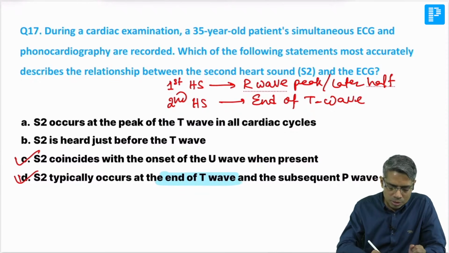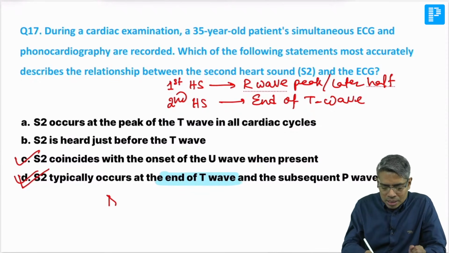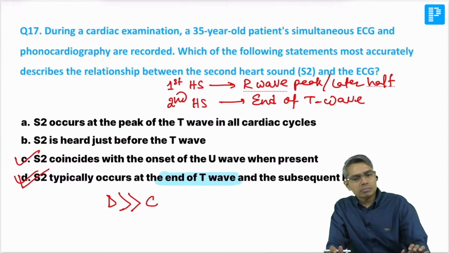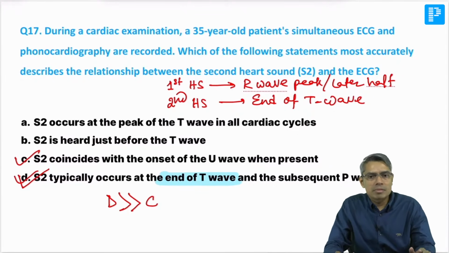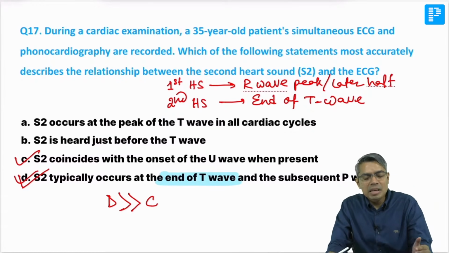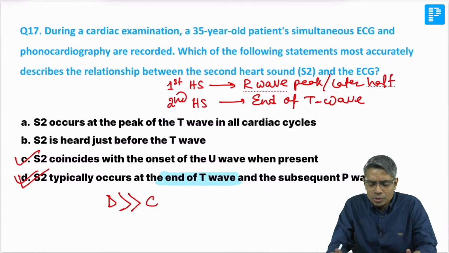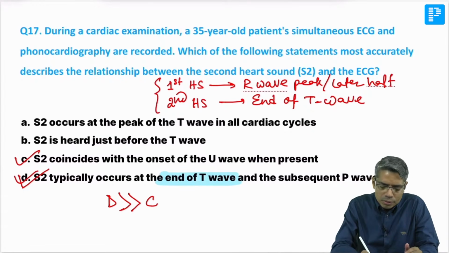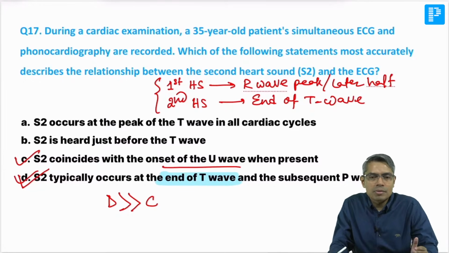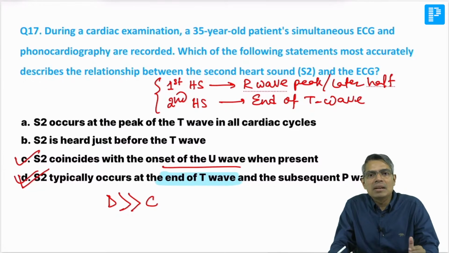So I'll go with D and C both, but D is a better choice than C in this question, because the U wave is not always present. The U wave is a very rare phenomenon in normal cases. If the U wave is present, then it can also be an answer, coinciding with the onset of the U wave. But the better answer to this question is the end of the T wave.